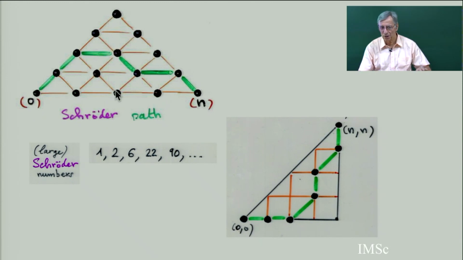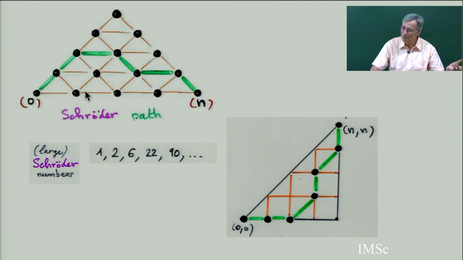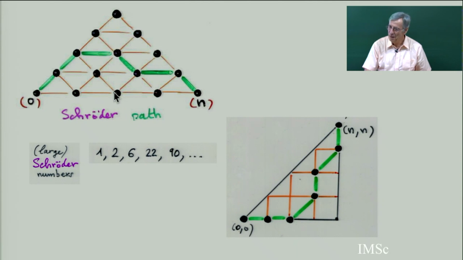Schroeder paths which do not touch the 0 level, this is small Schroeder, and what remains is Schroeder paths touching the 0 level. So you have to find a bijection between Schroeder paths having at least 1 step on the 0 level, and little Schroeder paths having no step on this level. There exists a bijection in 3 lines.